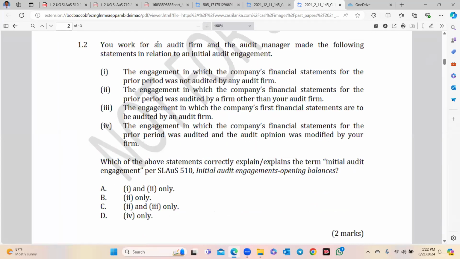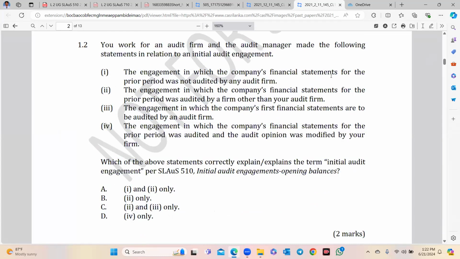Actually, it's not hard. You work in an audit firm, as the audit manager. You are not an audit manager yet, but after you qualify, you will be. Let's say Janidu made the following statements in relation to the initial audit engagement, 1, 2, 3, 4. Which of the above statements are correct? They explain the initial audit engagement as per SLAuS 510. The initial audit engagement of the opening balances: the engagement in which the company's financial statements for the prior period were not audited. Yes, it is correct.